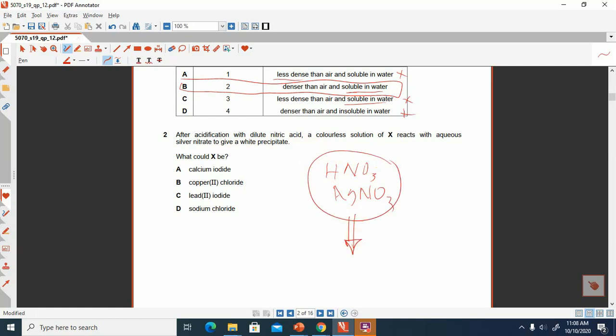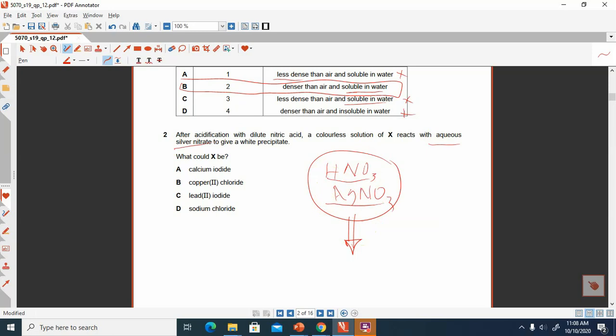When aqueous silver nitrate is added and you get the white precipitate, this is basically the test for the anions.